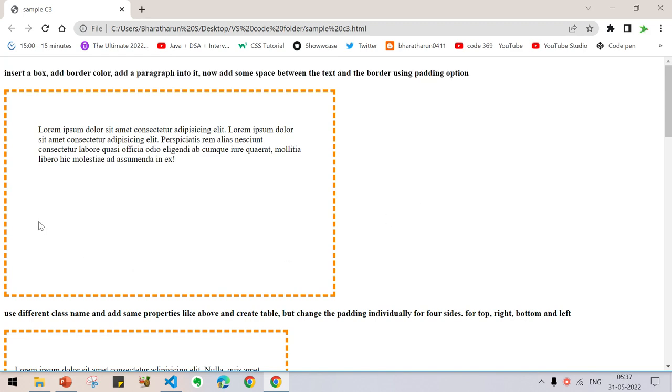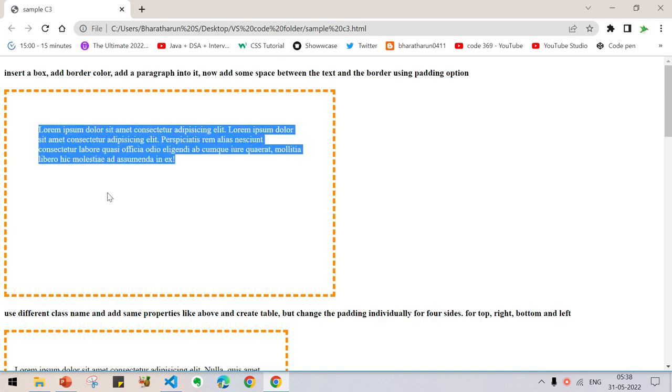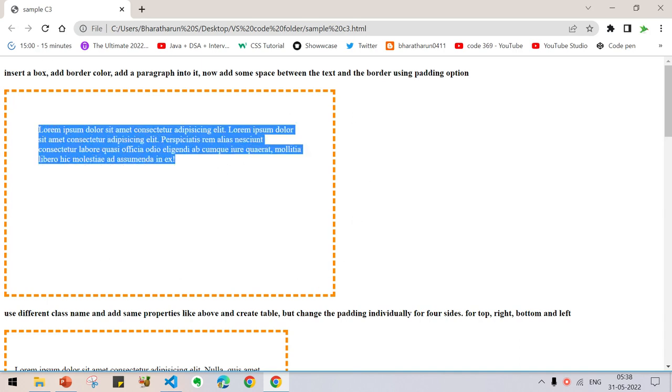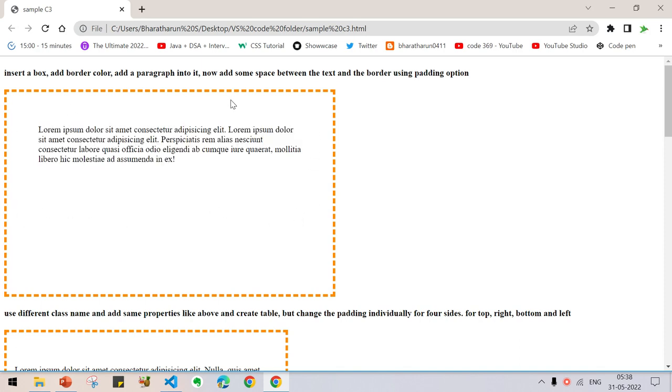Before getting into coding, let us understand what this project is. Now you can see a text here and a border here, and now you can see a space here. Text is there, around the text there is space, and after that space there is border. This is called padding. Simply saying, there will be text, there will be border, but there will be a space between the text and the border. That's what is called padding.